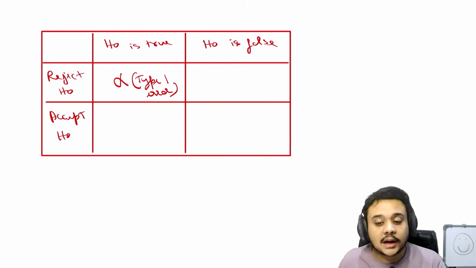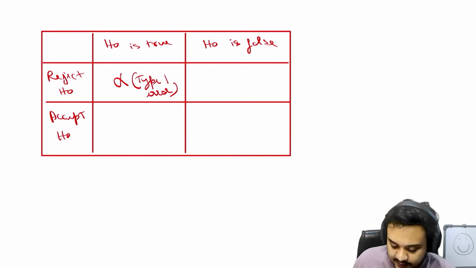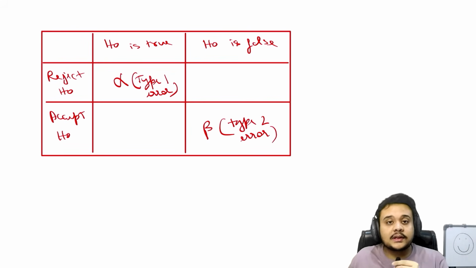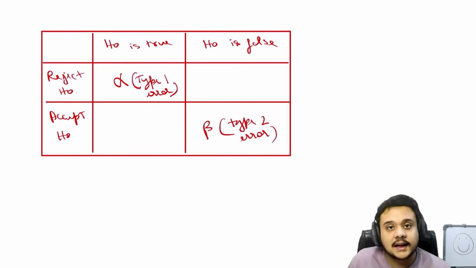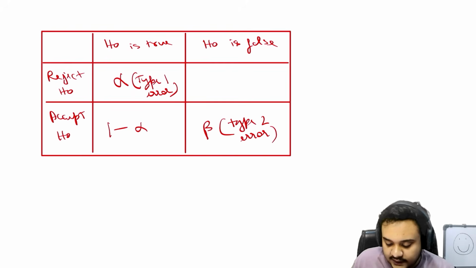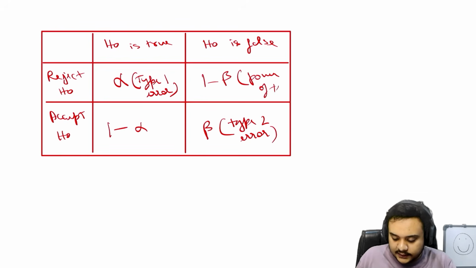Okay. So now let us move on to the case when we have accepted the null hypothesis when it was indeed false. That is called beta. It is the type 2 error, that we have accepted the null hypothesis when it was wrong. Then we move on to the case when H0 is true and we have successfully accepted it. It is nothing but 1 minus alpha. And when we say that the null was false and we have successfully rejected it, that is 1 minus beta. And this is also known as power of test.